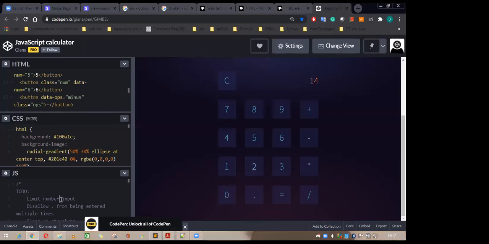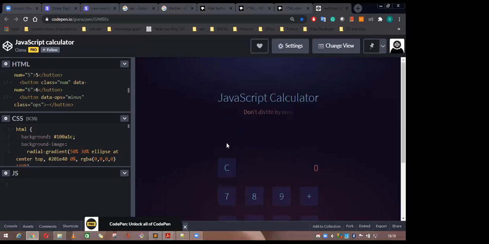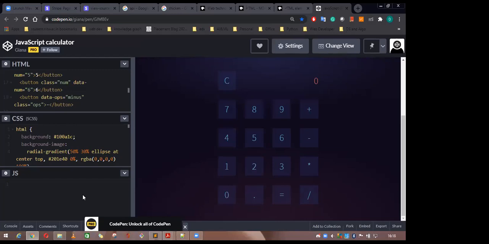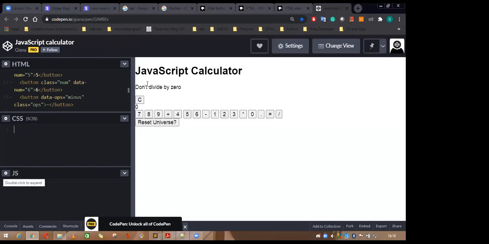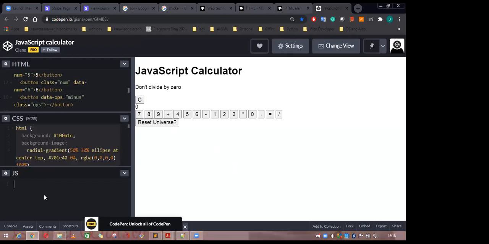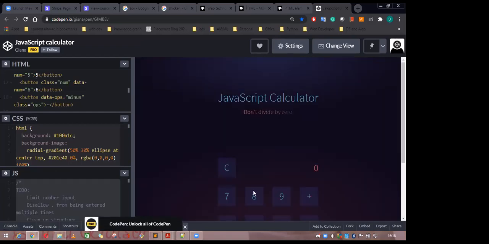But what if you remove this JavaScript? It is there, but you can't see anything. See, if you want to add something, you can't, because there is no action in this one. So for the action, you have to add some JavaScript code. But what if I delete the CSS one? Then this is just a bunch of numbers and text. That's it. So for giving a style and making it interactive, you have to add CSS, JavaScript, and HTML. Okay, so let's start the first exercise.